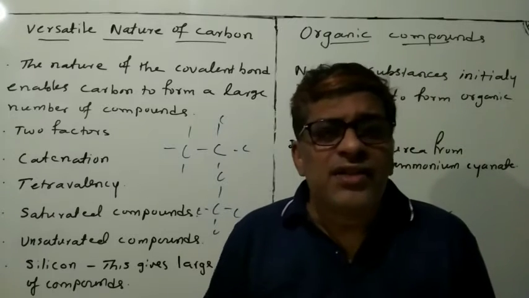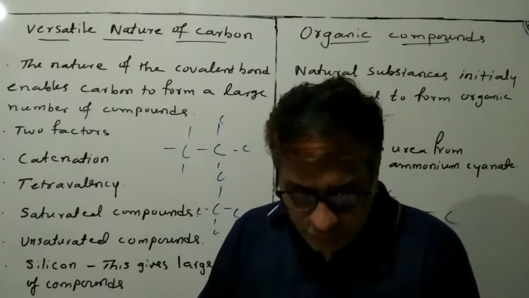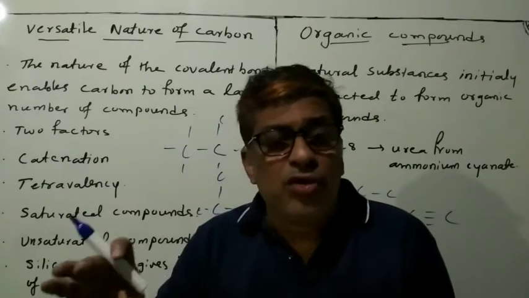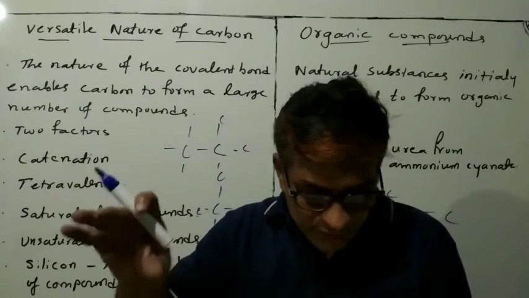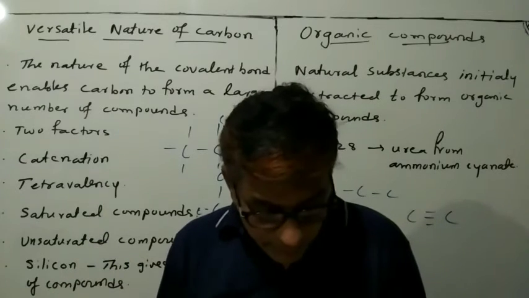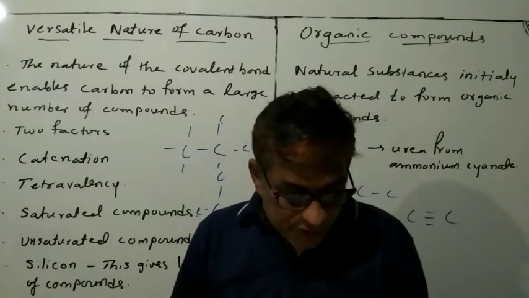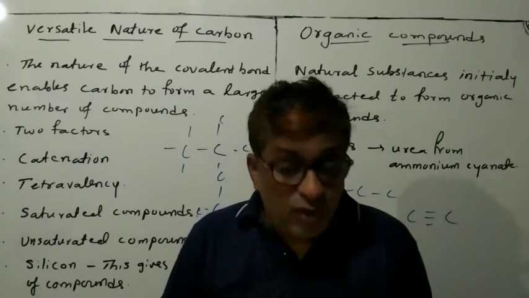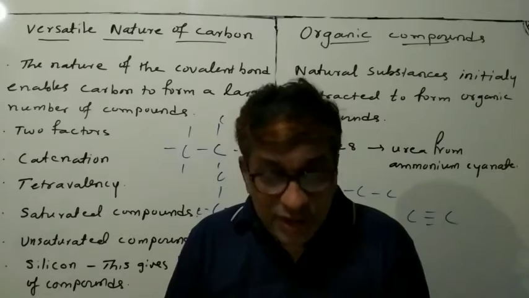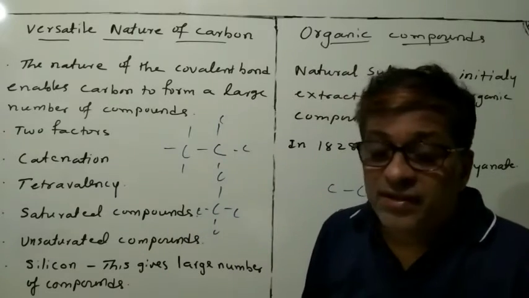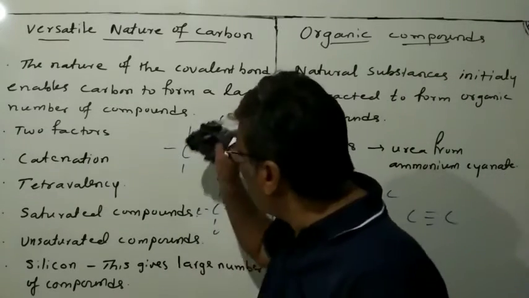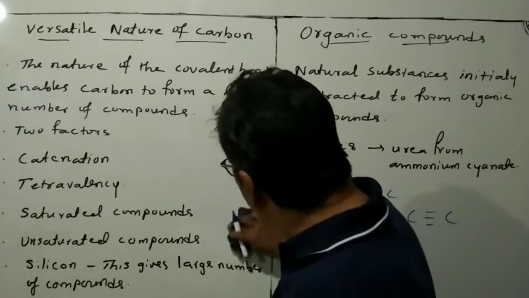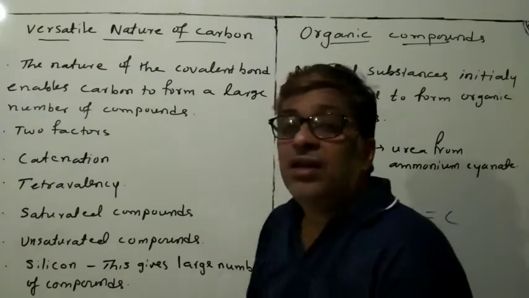And the other reason is that the bonds that carbon forms with most other elements are very strong. The carbon bonds are very strong, making the compounds exceptionally stable. One reason for the formation of strong bonds by carbon is its small size. See, carbon makes such a large number of compounds.